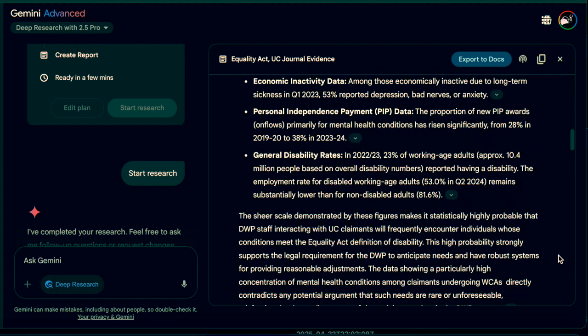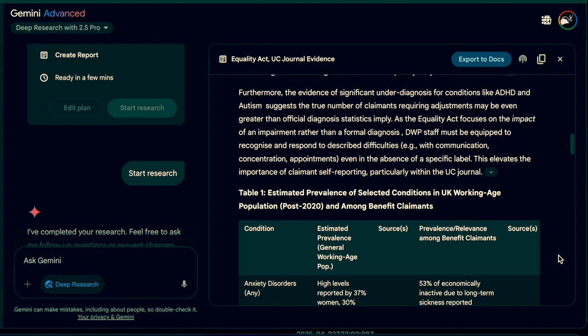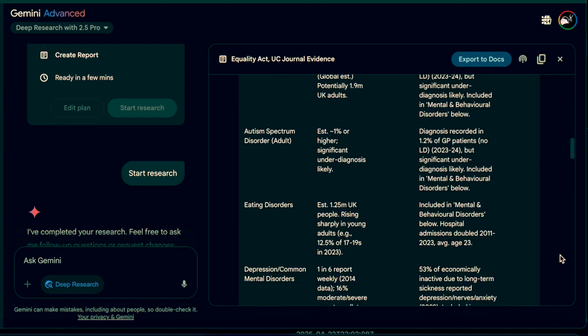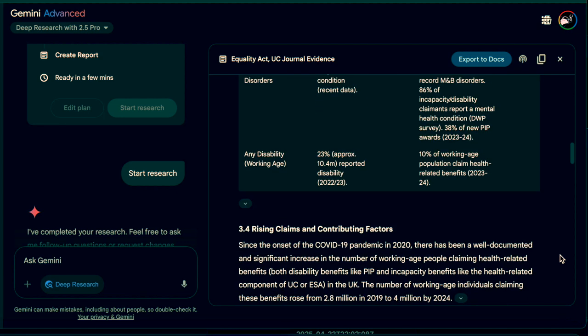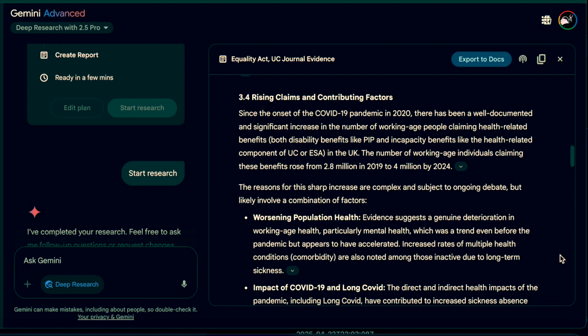3.4 Rising claims and contributing factors. Health-related benefit claims rose from 2.8 million in 2019 to 4 million in 2024, driven by worsening population health, long COVID impacts, NHS delays, economic pressures, and greater condition awareness.